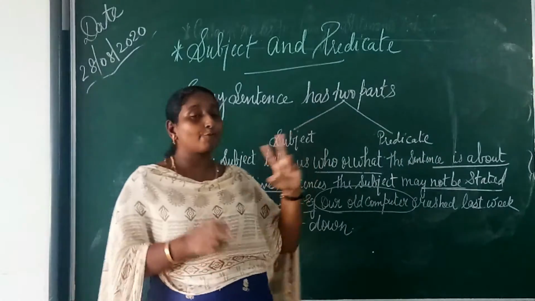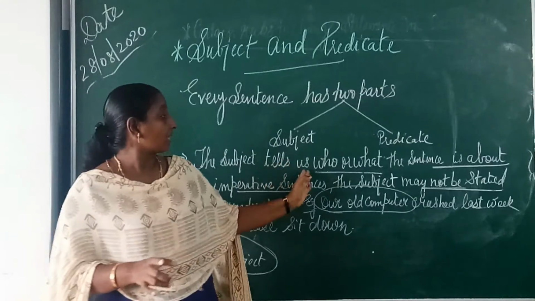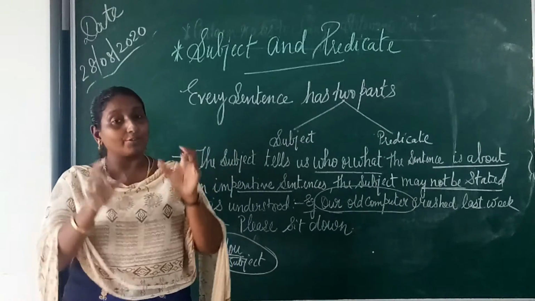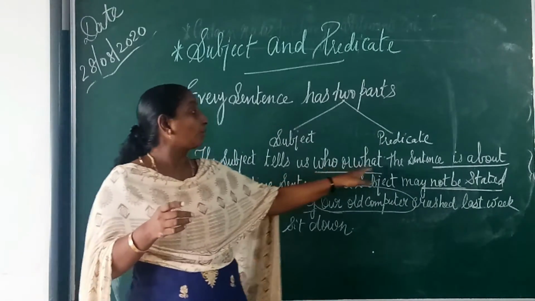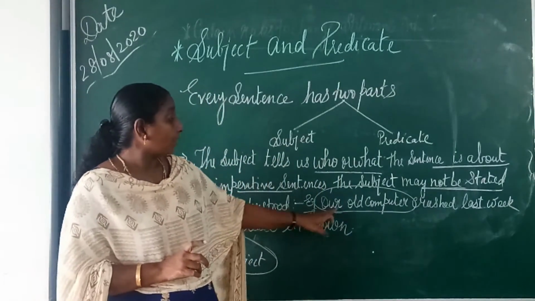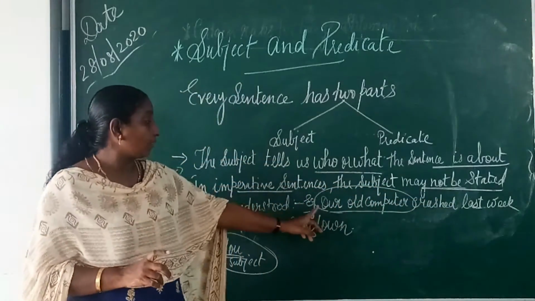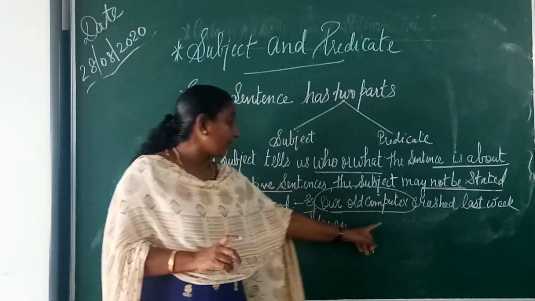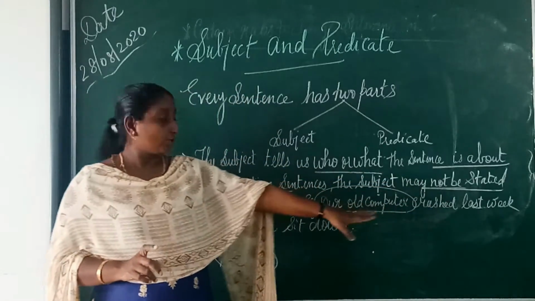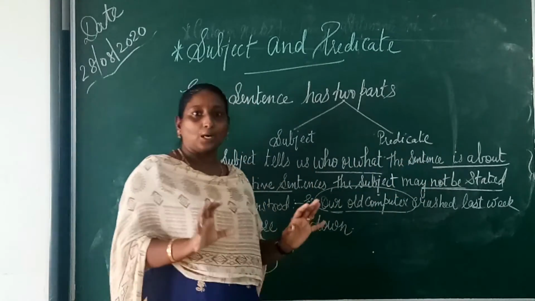See, every sentence has two parts, a subject and a predicate. Now, the subject tells us who or what the sentence is about. The subject will always make us know who or what the sentence is about. The example is: our old computer crashed last week. So here, what is the subject telling about? It is telling about an old computer that has crashed last week. So the subject will always tell you who or what the sentence is about.